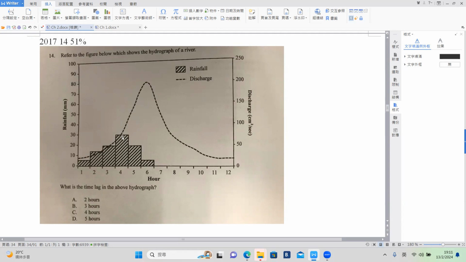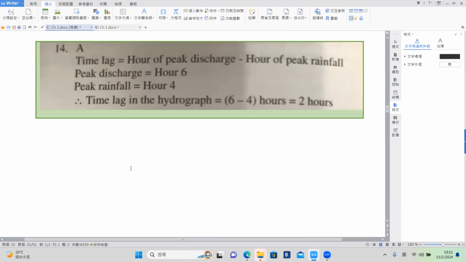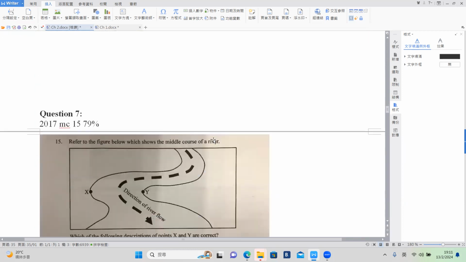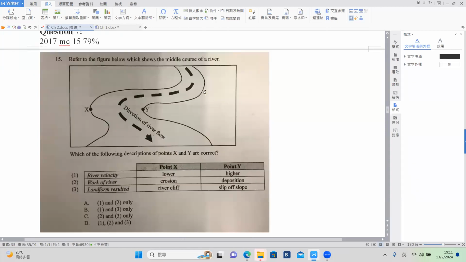Okay, remember it is the highest one minus the highest one. Okay, then the highest rainfall we can find in the 4th hour, and then the highest discharge will be found in the 6th hour. So altogether, 6 minus 4 equals 2. So A. Okay, it is all written here. Okay, then number 7 is similar to the previous question again.